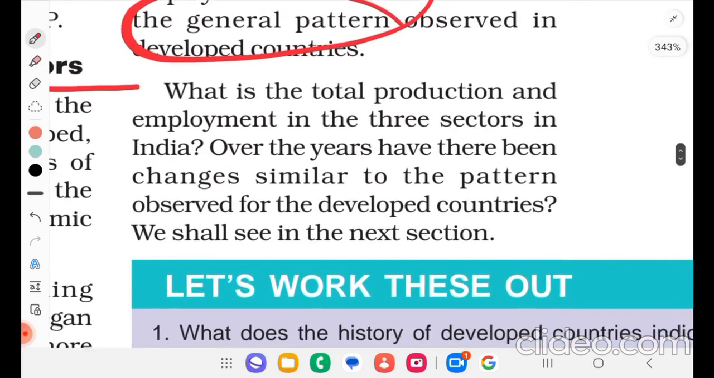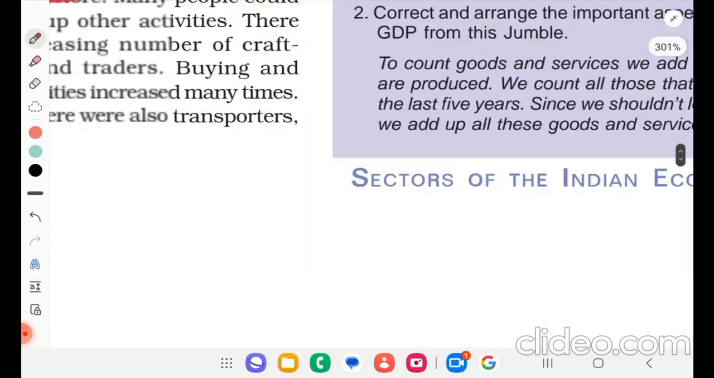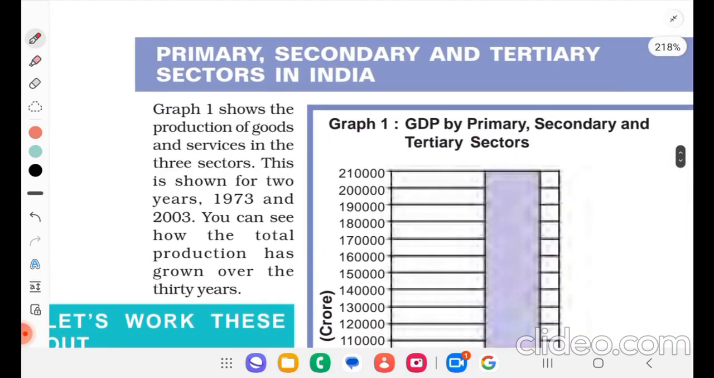What is the total production and employment in the three sectors in India? Over the years, have there been changes similar to the pattern observed for the developed countries? We shall see it in the next section. Primary, secondary and tertiary sectors in India.